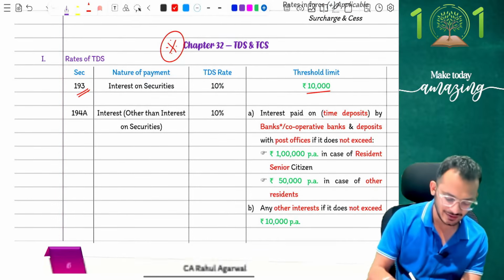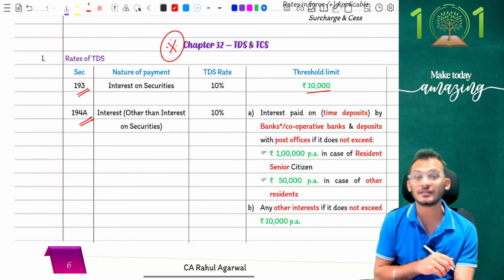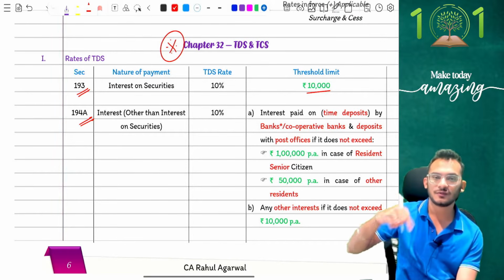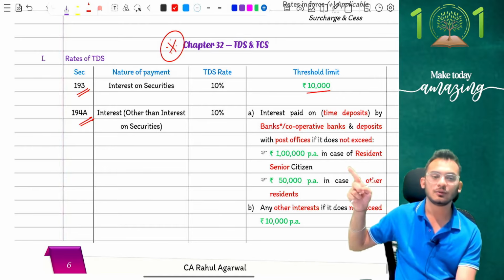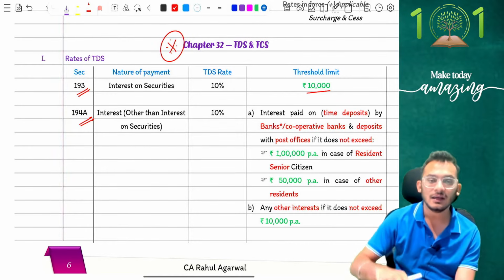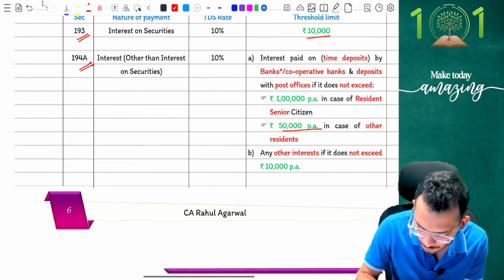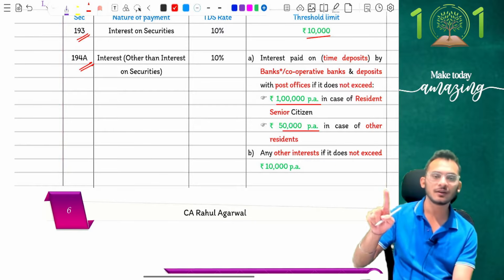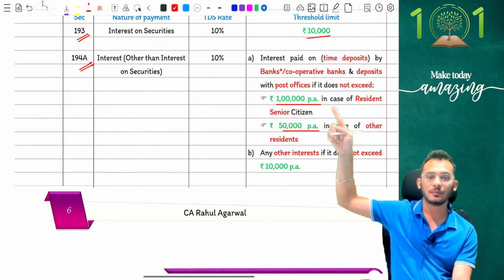Rule number 2, which is your section 194A, for those who remember, people, interest on deposits. Until last year, the limits were 40,000 and 50,000 and so on. Now the rules have changed significantly. If you are going for time deposits with the bank and so on, the limit has now jumped to 50,000 rupees for a normal person and 1 lakh rupees for a senior citizen. What is it? 50,000 for a normal person, 1 lakh rupees for a senior citizen.